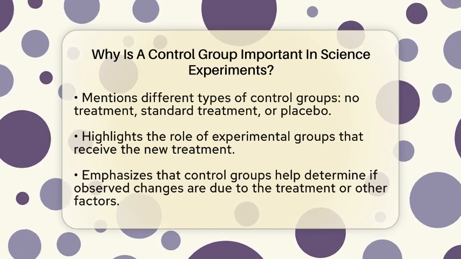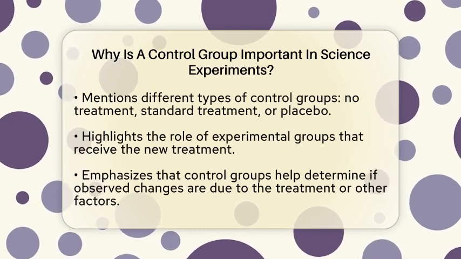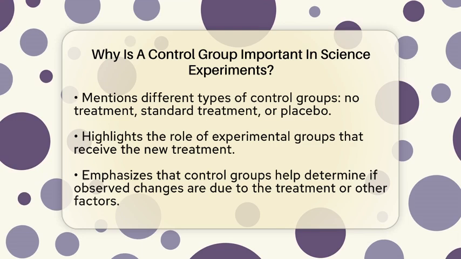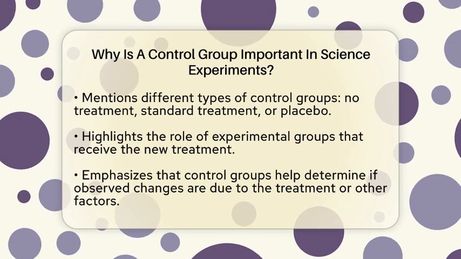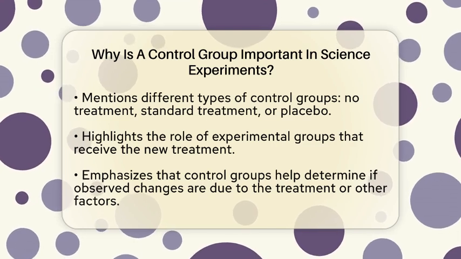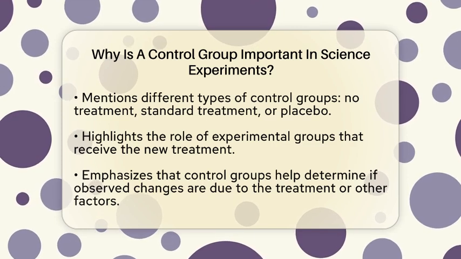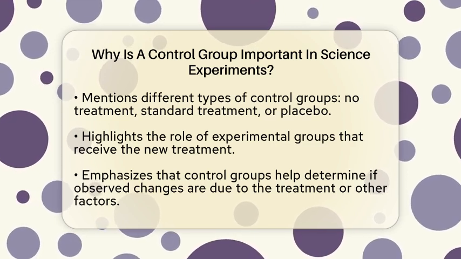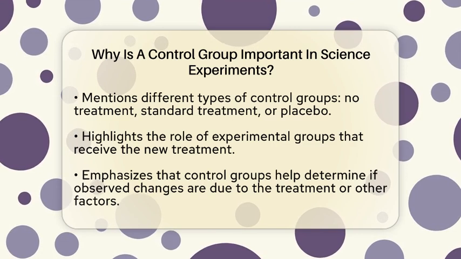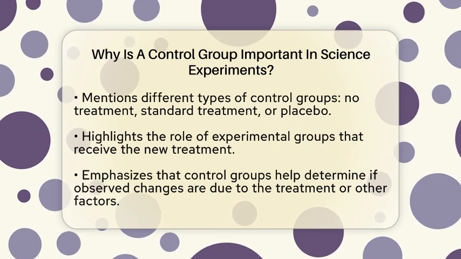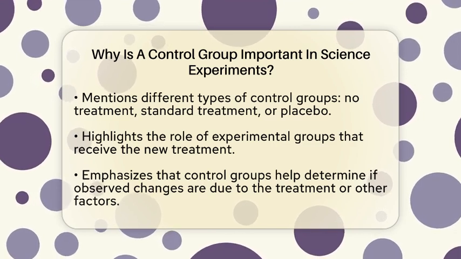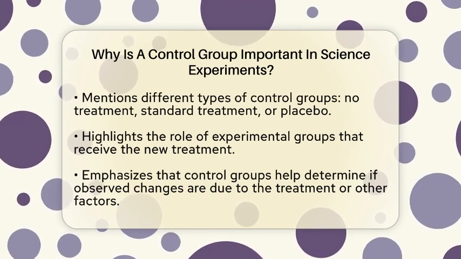For example, if you're testing a new medicine, the control group might get a sugar pill. If the experimental group gets the real medicine, comparing the two shows if the medicine really works. Without a control group, it's hard to tell if the results are due to the treatment or other factors like natural changes or the placebo effect.